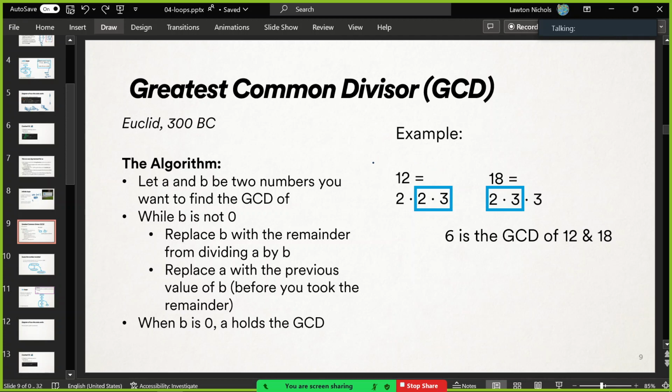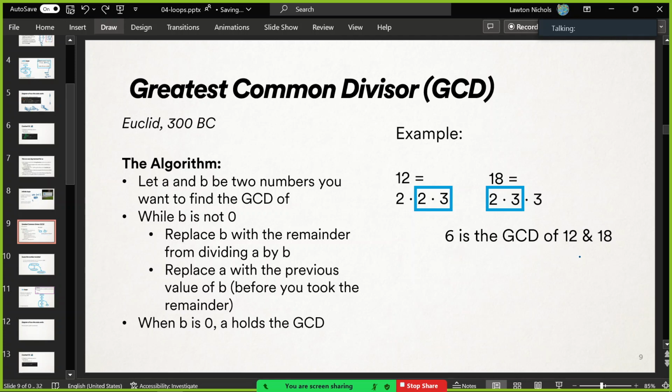Nice. Yeah, so here is what the greatest common divisor is if you've forgotten from math class. It involves two numbers. Like, I want to know the greatest common divisor of 12 and 18. What you do, in math class at least, is compute the prime factorization, and then you circle all the ones they have in common. Like 2 and 3, they have a 2 and a 3 in common, and so multiply those together, and you get 6. That's the biggest number that can divide cleanly into both of them. That's what the greatest common divisor means.